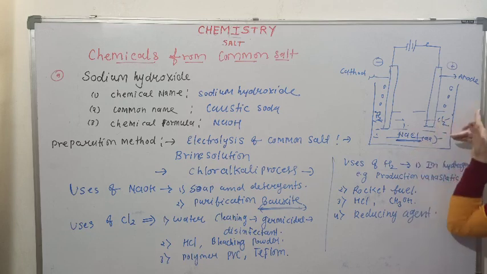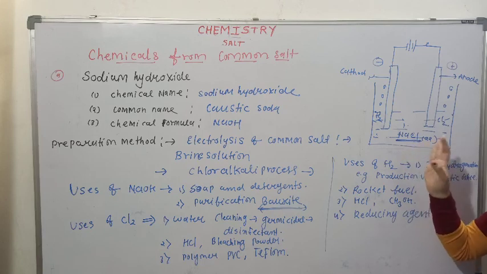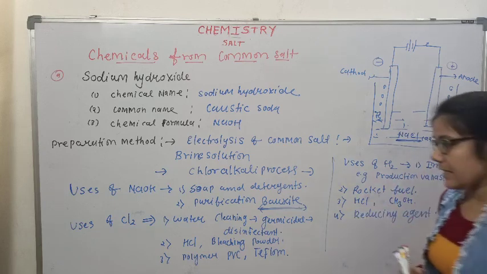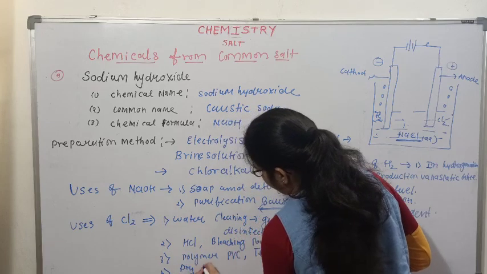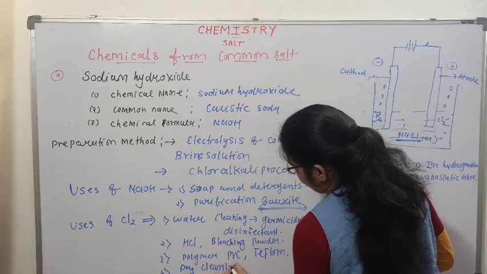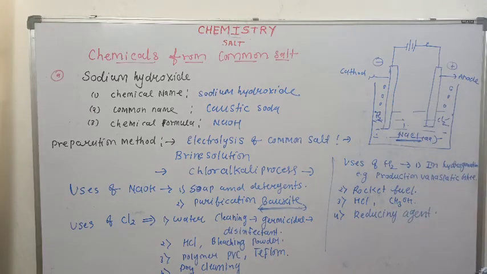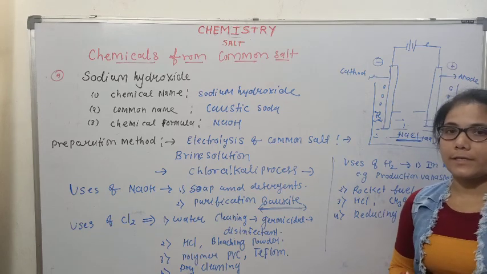Cl2 is at the anode, H2 at the cathode and NaOH in the solution. So what are their uses? The different uses are there. Chlorine is used for dry cleaning also. So these are the important uses of different chemicals from common salt. Now we'll talk about other salts in the next video.